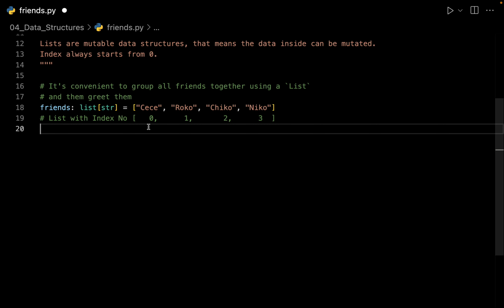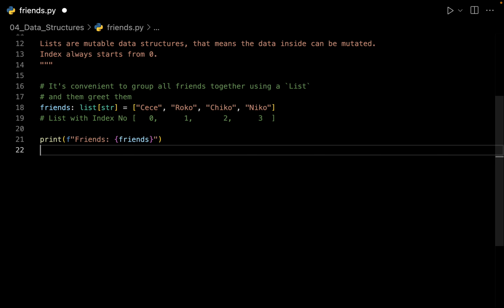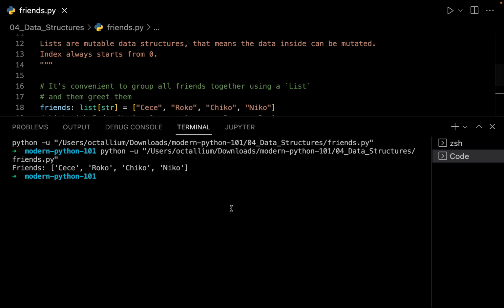And this is common across all of the programming languages, not only in Python. The next point that I want to share is, if you see the length, our length is 4. That means we have 4 elements inside the list. So this is the first element, second, third and fourth. So the length of our list would be 4, but the index number would be up till 3. Let's print out the friends and see how they look. So let me print the friends right over here and let me run this file.